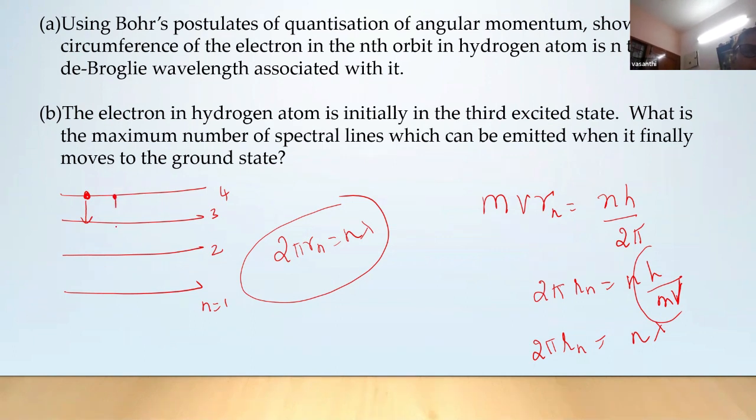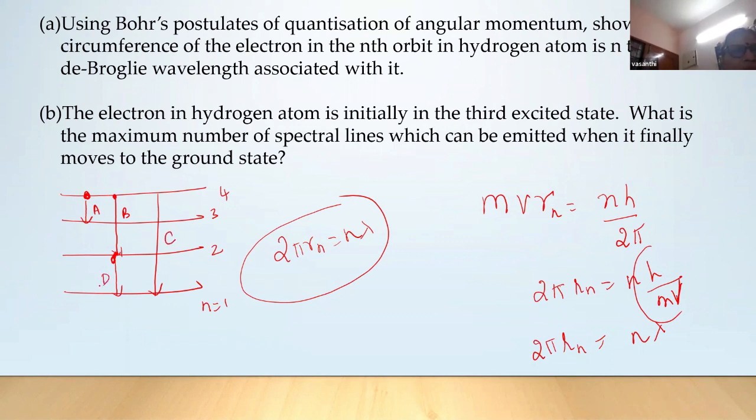So what are the possible transitions? Only 3? Why not? After going to the lower state, it can undergo transition from here to here, no? This is A transition, B transition is this, C transition is this, and this is D transition.